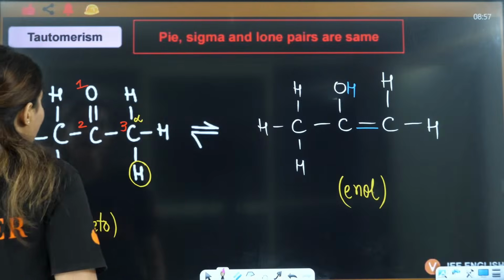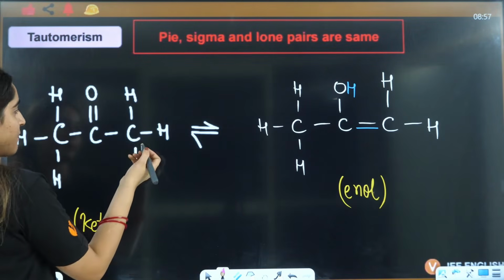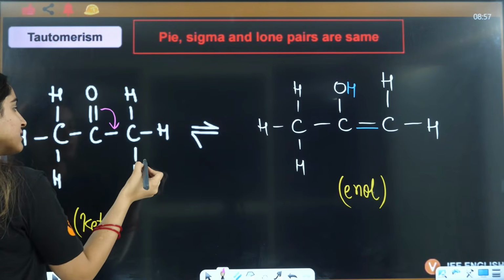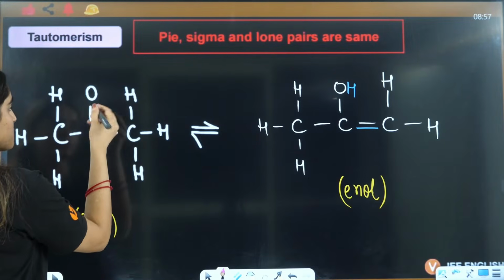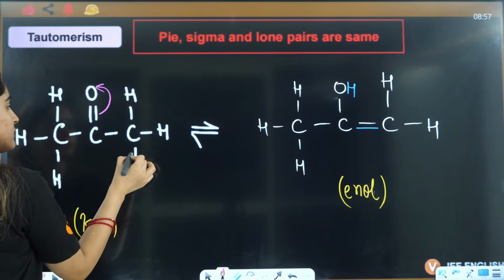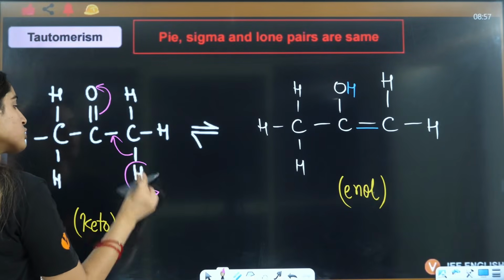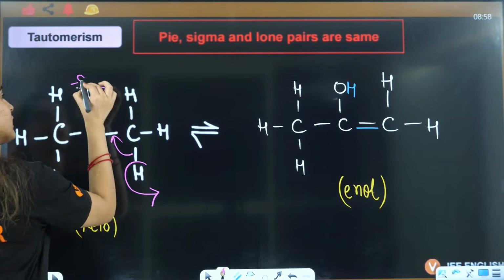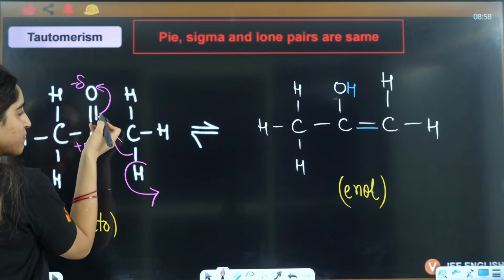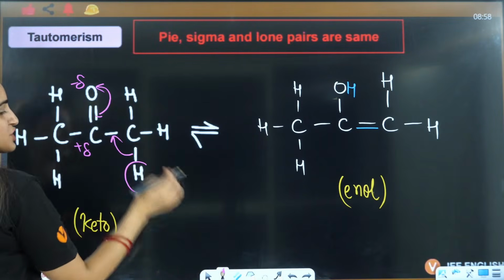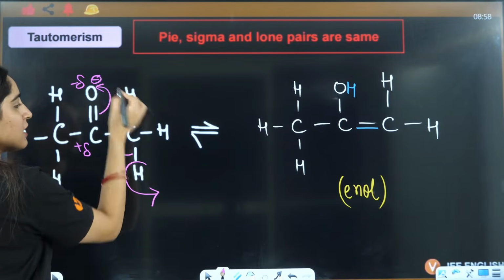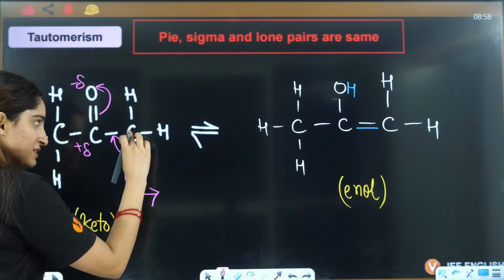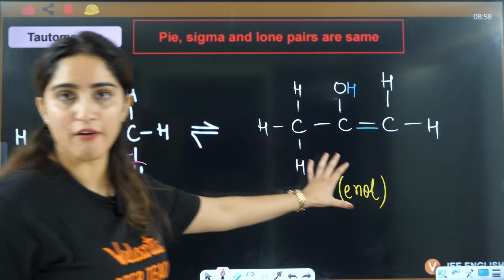So, basically what exactly has happened here, if you see ma'am? This bond has shifted here and this hydrogen has transferred to this particular place, right? Because this is more electronegative, this is less electronegative. So, this pi bond will break and the pi electrons will shift here and here you will have negative. That's why this hydrogen will transfer here to this negative and this particular bond between C and H will shift here as pi bond, and that's how you have this, right?